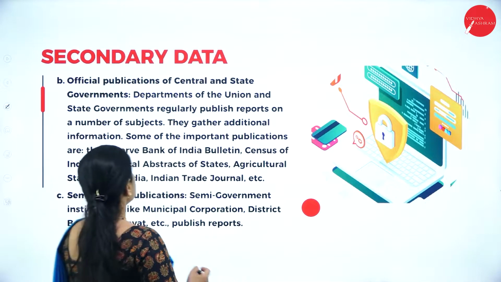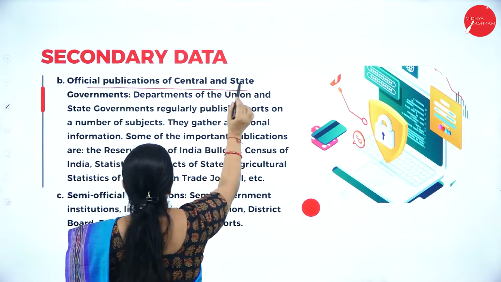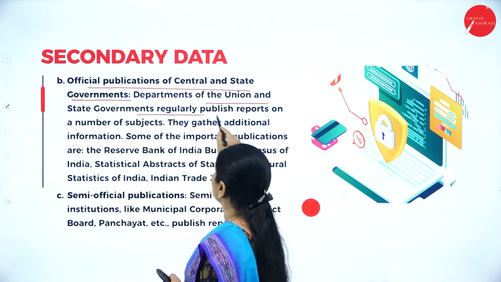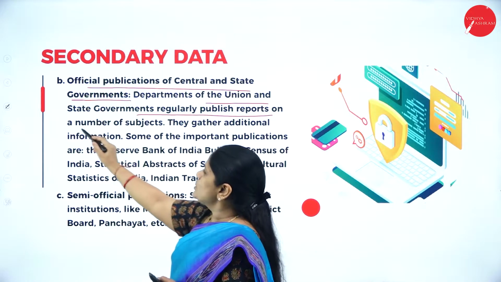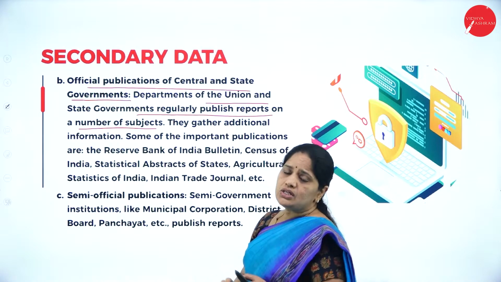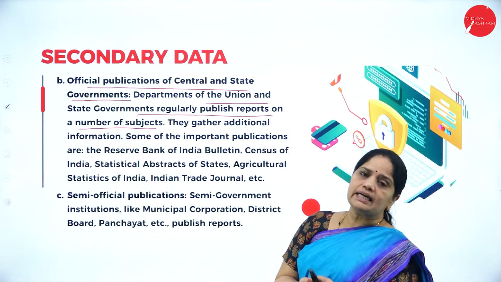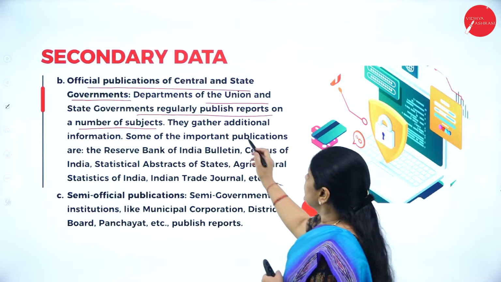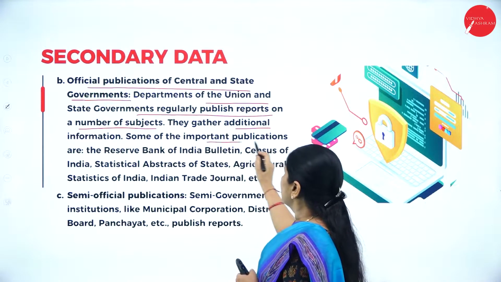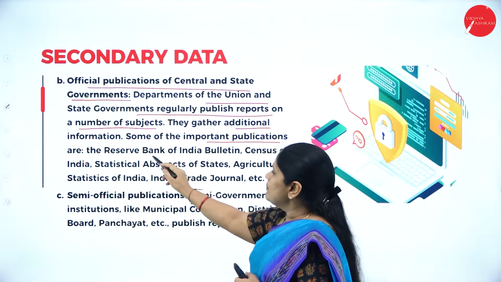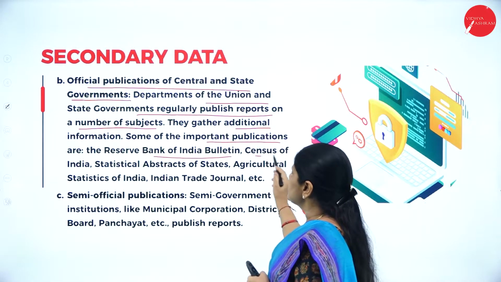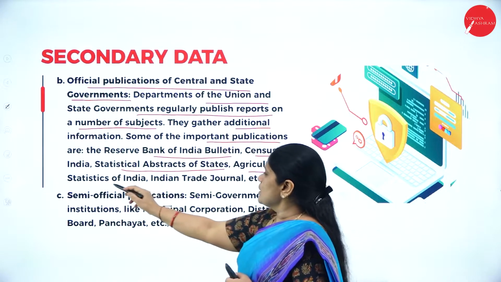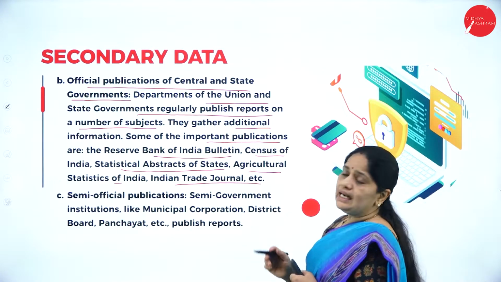Then the next one is official publications of central and state governments. The departments of the union and the state governments regularly publish reports on a number of subjects. Whether it is the central government or the state government, they are regularly publishing reports. They gather additional information. Some of the important publications are the Reserve Bank of India Bulletin, Census of India, Statistical Abstracts of States, Agricultural Statistics of India, Indian Trade Journal, etc.